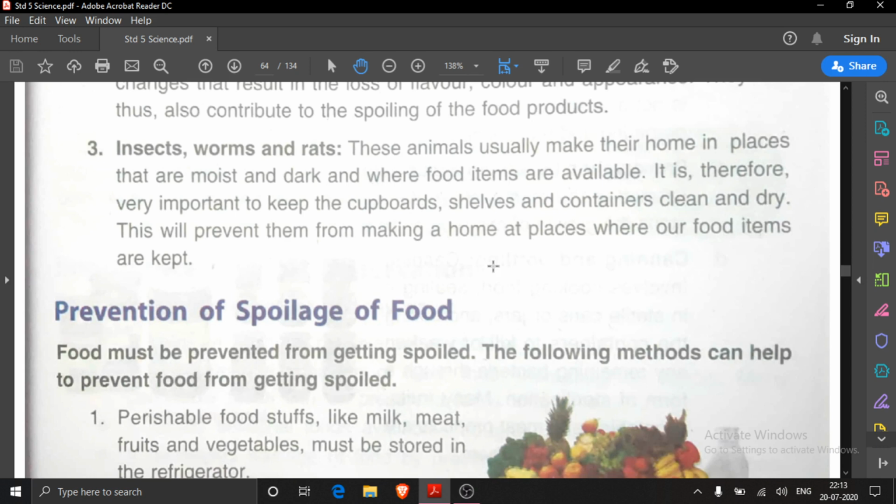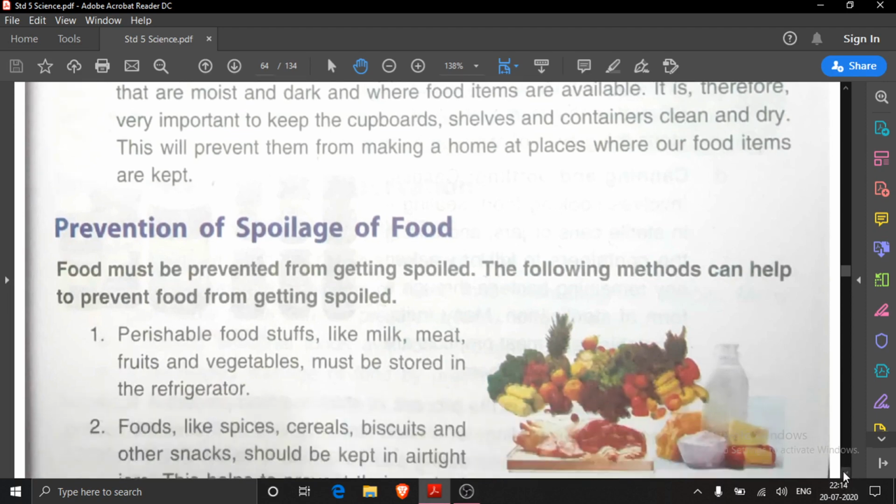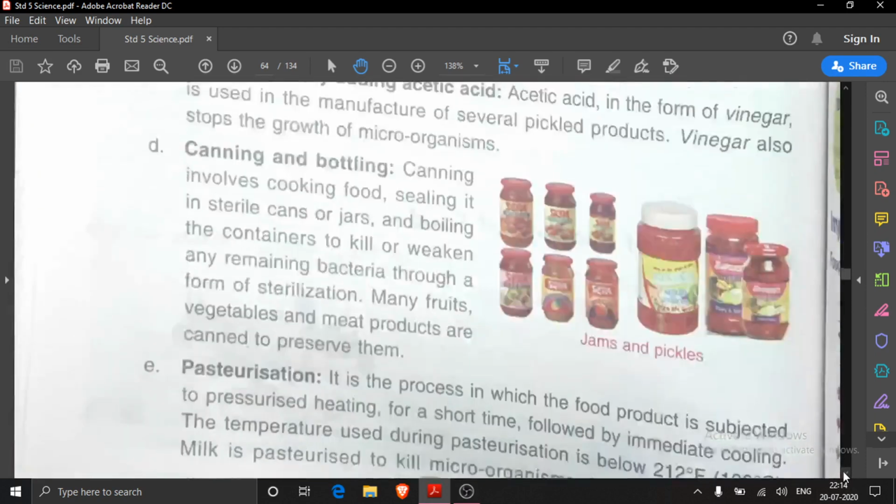So how we will write the answer? We can protect our food from insect, worms and rats by keeping our cupboards, shelves and containers clean and dry. So understood D4th question? Now we will see D5th question.